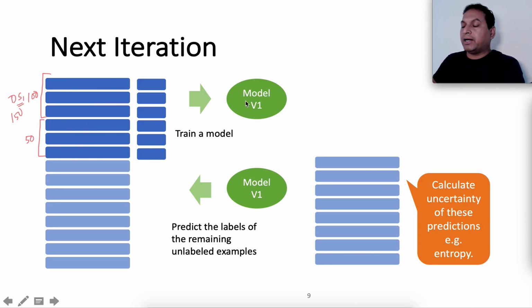We'll take that and create a new model called V1, and then leverage that model to predict the labels for the remaining unlabeled examples, let's say 850 of them. Then again we'll calculate the uncertainty of these predictions, or entropy, and find out where the uncertainty is very high. So this goes in iterations.